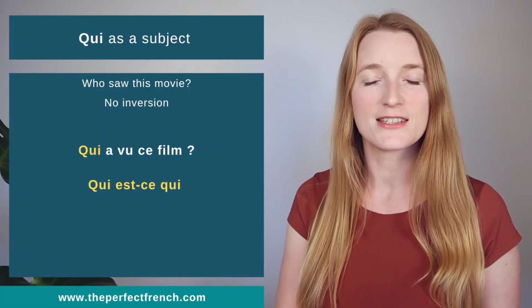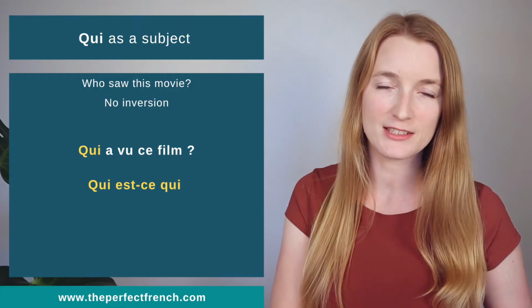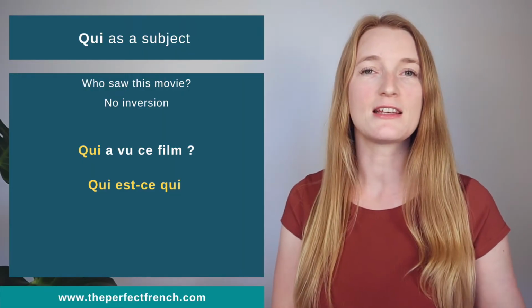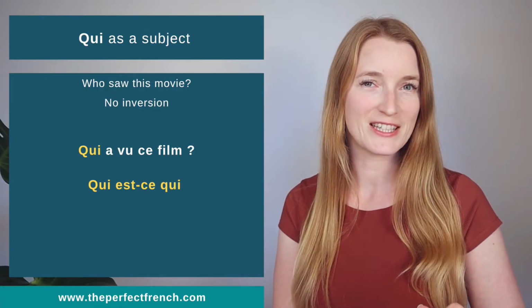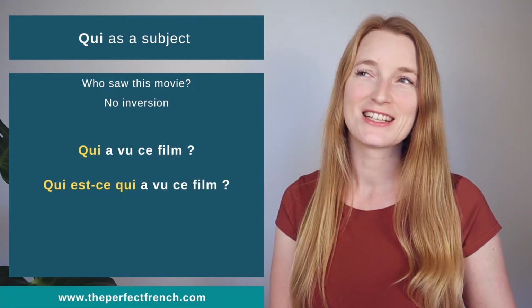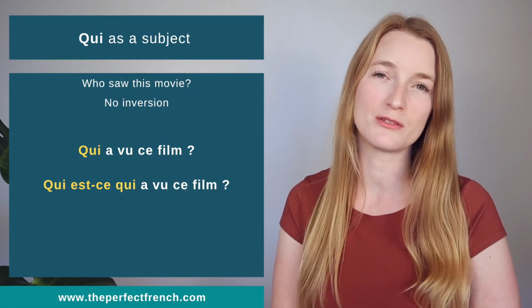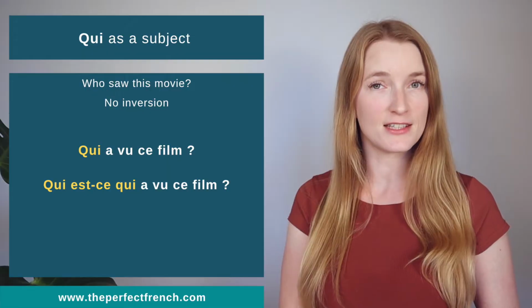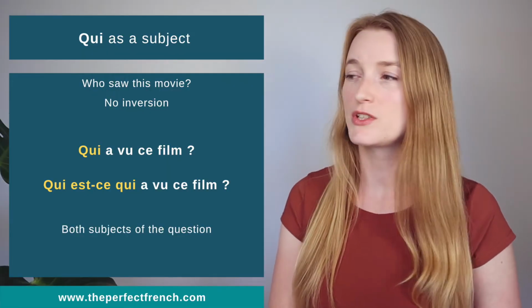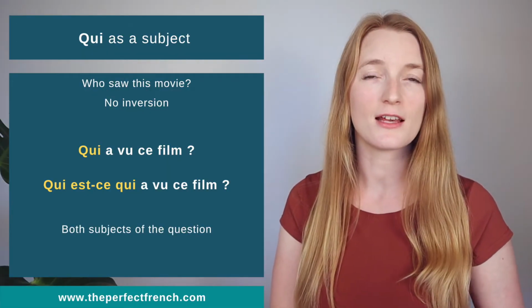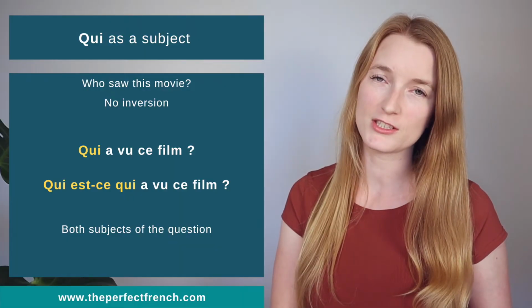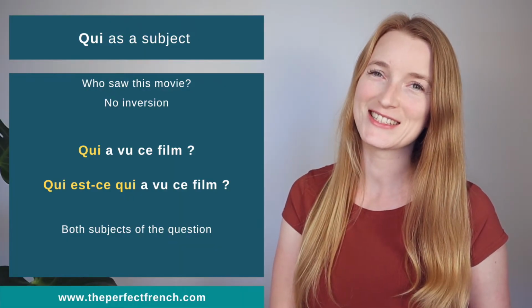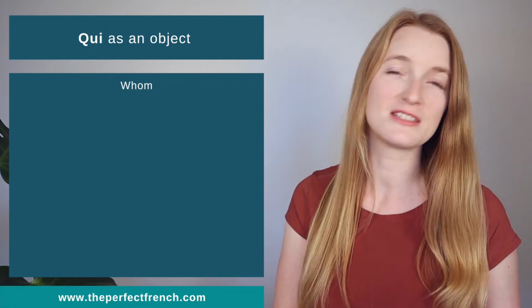And when it's the subject, it can also be replaced by qui est-ce qui. Qui est-ce qui a vu ce film? Here, qui and qui est-ce qui are both subject of the question. Does it make sense? Let's see as an object, you will see the difference.